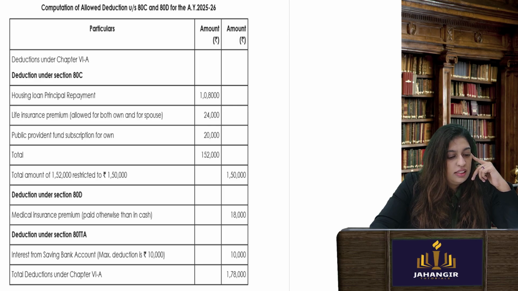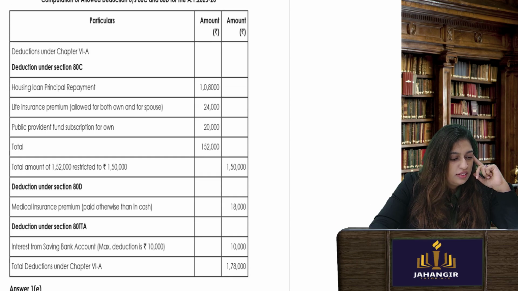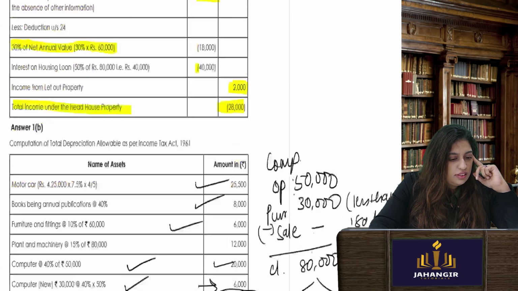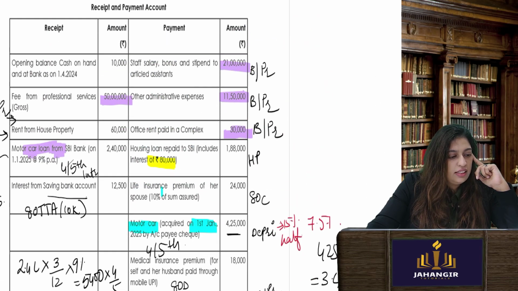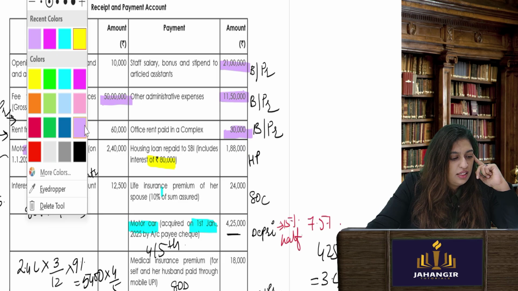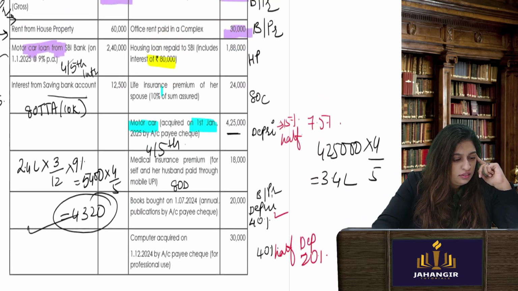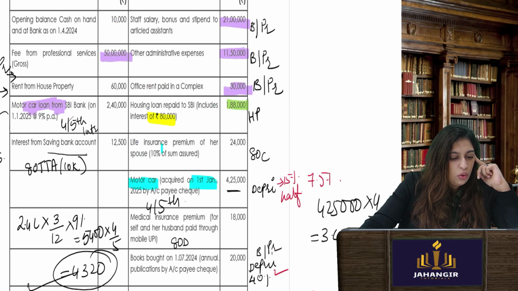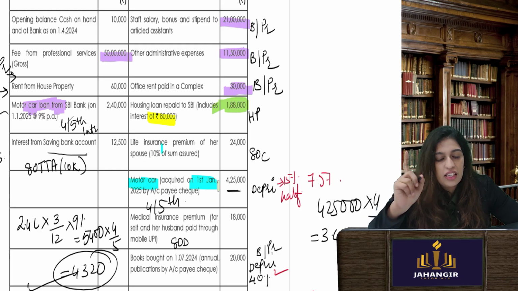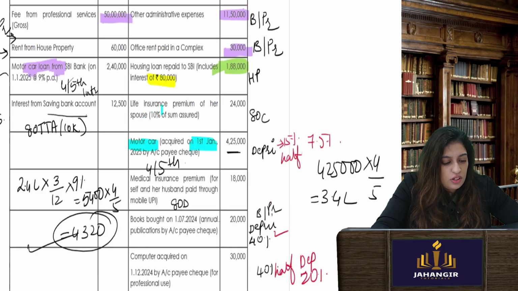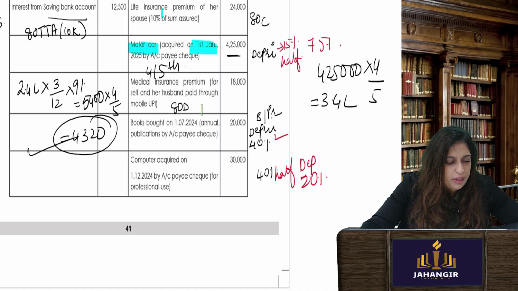Now, they are then asking you what are the deductions. See your deductions again. We can take another color and see what all deductions we can see. Housing loan, they have repaid 1,88,000. Okay, remember under 80C you get a deduction for housing loan repaid also. Okay, but provided you are in the limit. Life insurance again 80C.